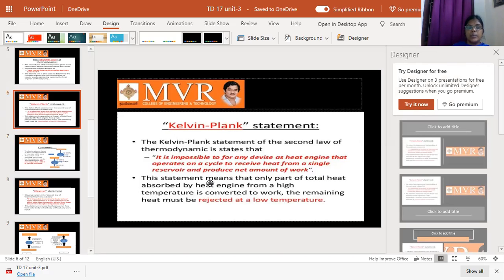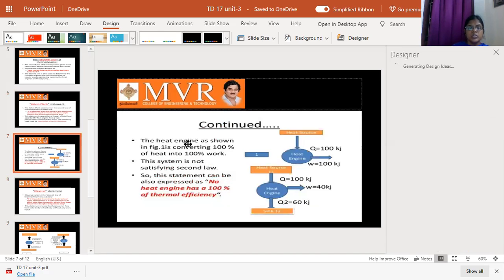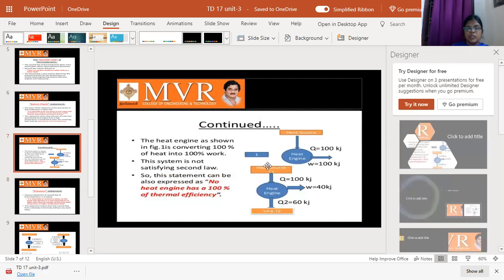This statement means that only part of the total heat absorbed by the heat engine from higher temperature is converted to work. The remaining heat must be rejected to a lower temperature. Now look at the diagram. The higher temperature is the heat source and the lower temperature is the sink, T1 and T2. Heat flows from higher temperature to lower temperature. This is the overall diagram of the heat engine.